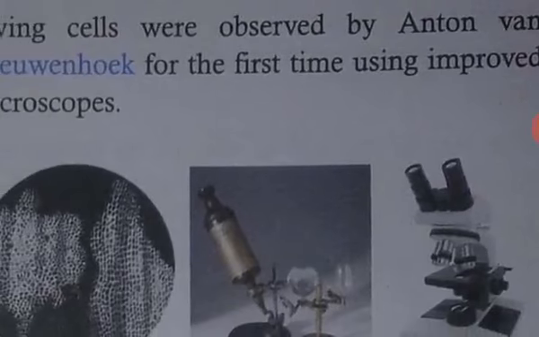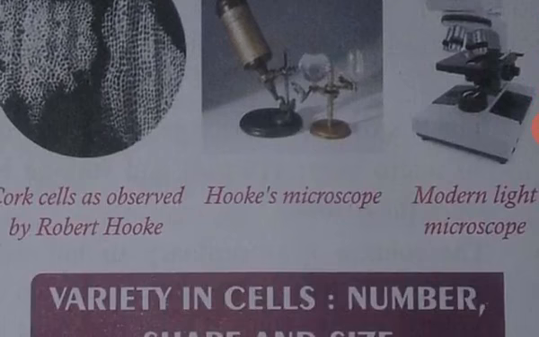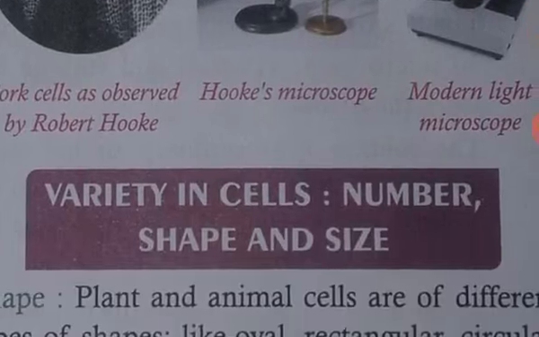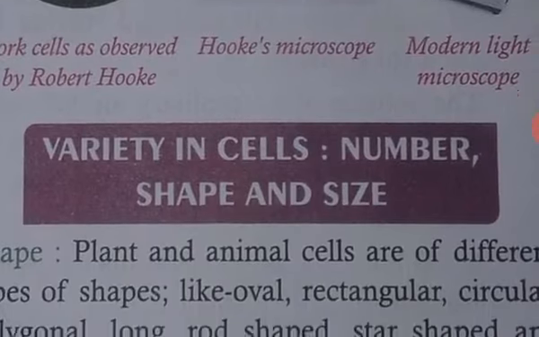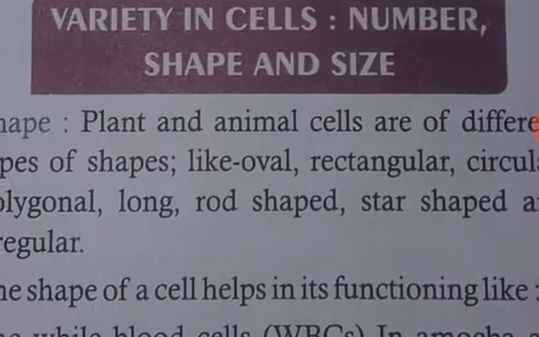But the living cells were discovered by Antony van Leeuwenhoek, who for the first time used an improved microscope over Robert Hooke's microscope, and saw cells as observed by Robert Hooke. Okay. Varieties in cells: number, shape, and size.